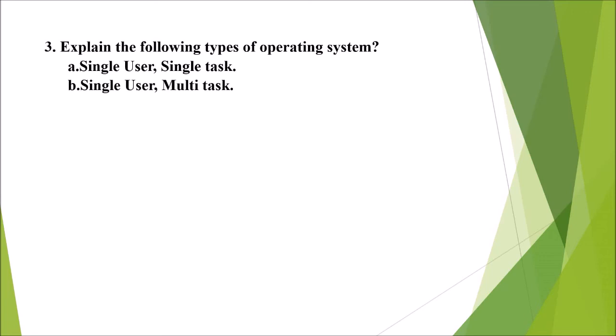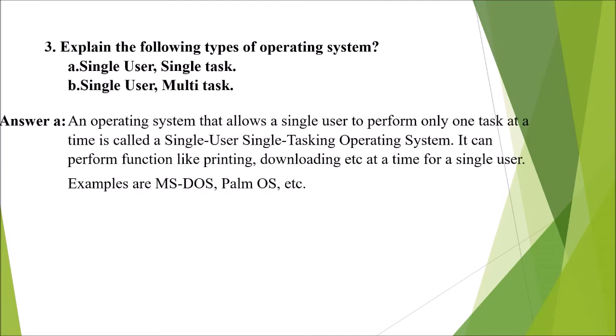Third question. Explain the following types of operating system. A. Single user, single task. B. Single user, multitask. Now the answer for the first one. A single user, single task operating system allows a single user to perform only one task at a time. It can perform functions like printing, downloading, etc. at a time for a single user. Examples are MS-DOS, Palm OS, etc.